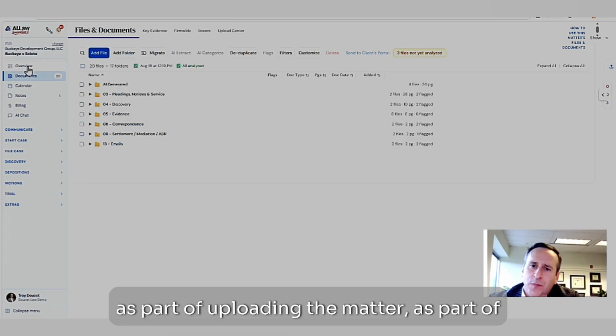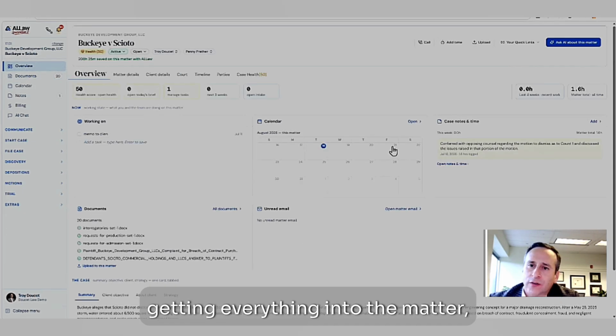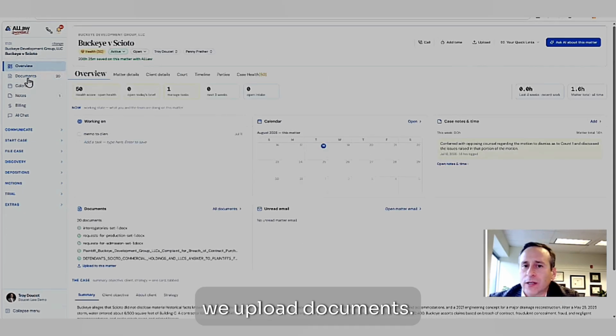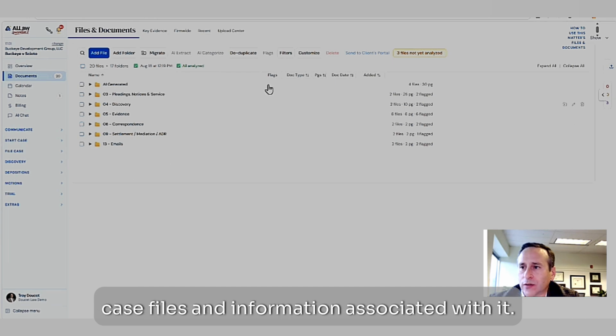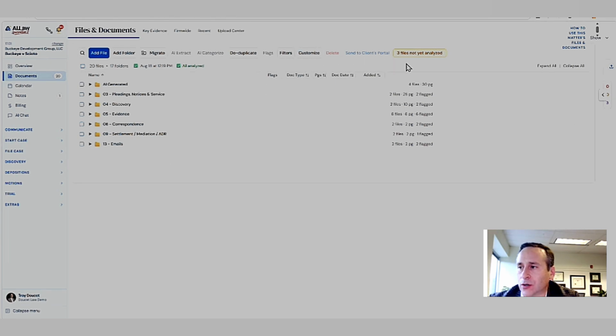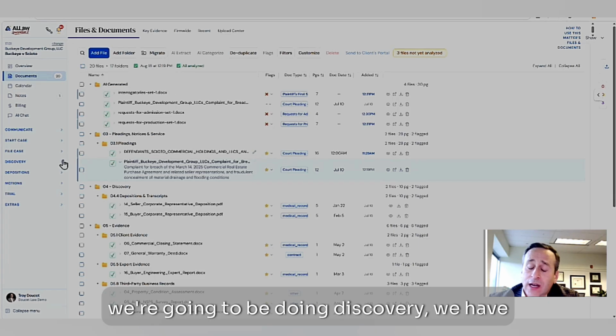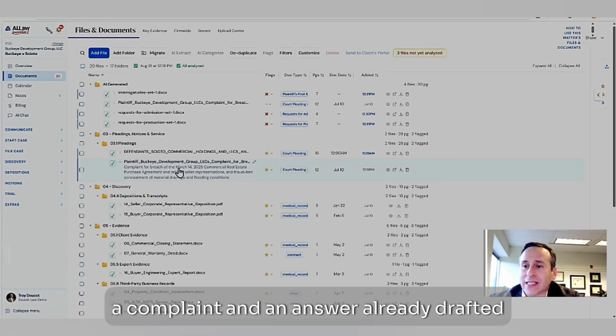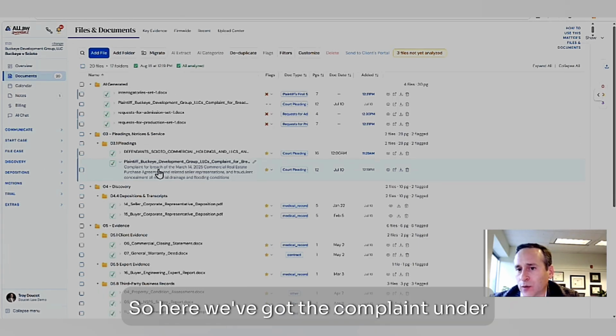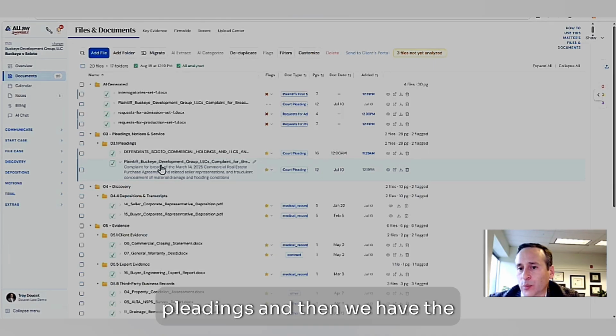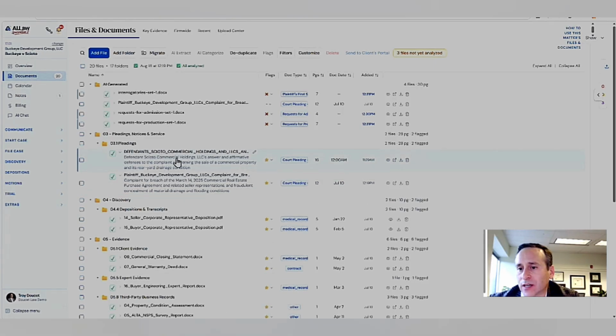As part of uploading the matter, as part of getting everything into the matter, we upload documents. You actually upload all the case files and information associated with it, and then AI reads everything. Now, in this case, since we're going to be doing discovery, we have a complaint and an answer already drafted within the file. So here we've got the complaint under pleadings, and then we have the answer as well.